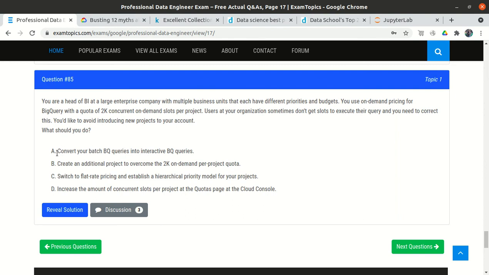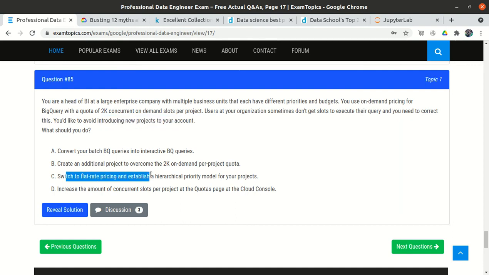How should you do it? Convert your batch BQ queries into interactive BQ queries. So rather than running the queries in batch, run the query in interactive mode. This will not solve the issue, because even if we run the query in interactive mode, it will again check whether the particular slot is available or not. So this will not resolve our issue. Create an additional project. Totally wrong, because it is mentioned we need to avoid creating a new project.